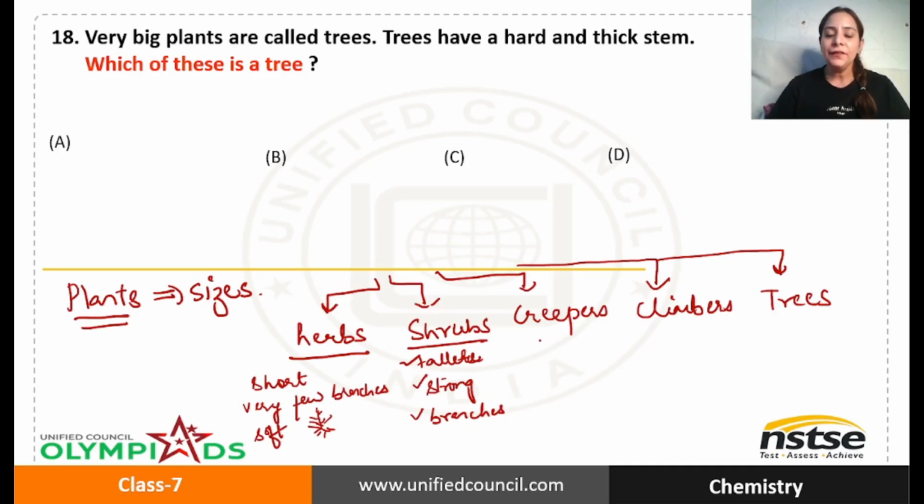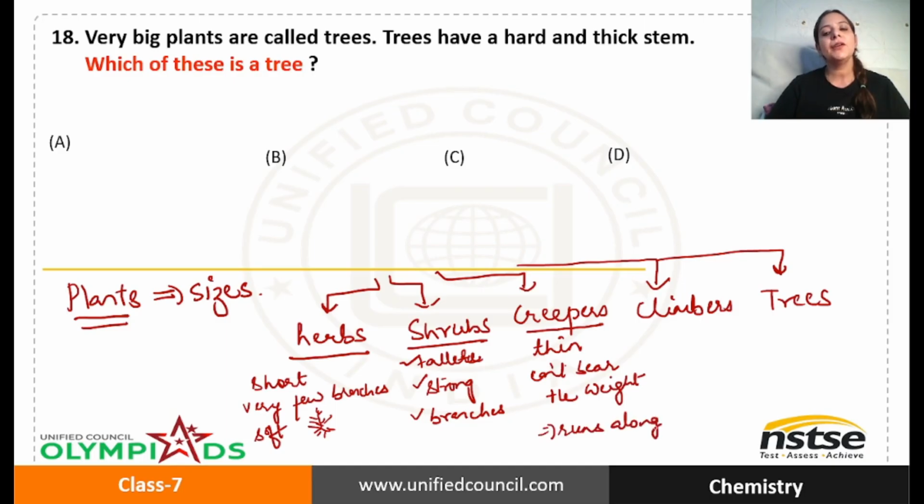Okay, now when we talk about creepers, they have a stem which is very, very thin. It is so thin that it cannot bear the weight of the plant. I'll write here, it can't bear the weight of the plant, means it is too thin to bear the weight of the plant, and that is why it runs along the surface. It cannot stand upright. It creeps on the ground.